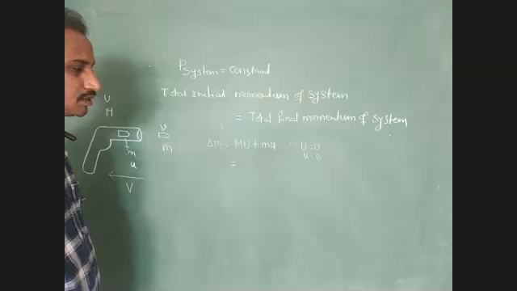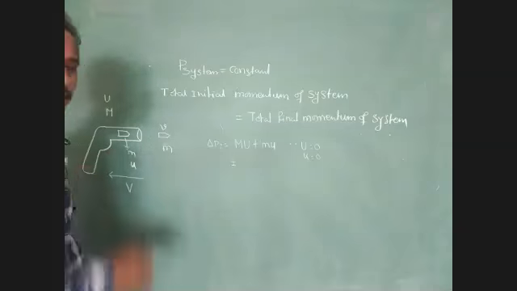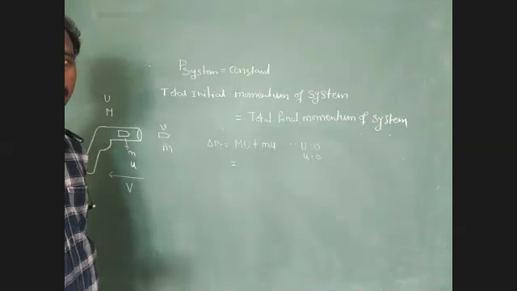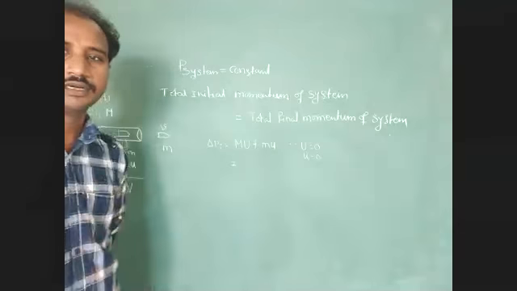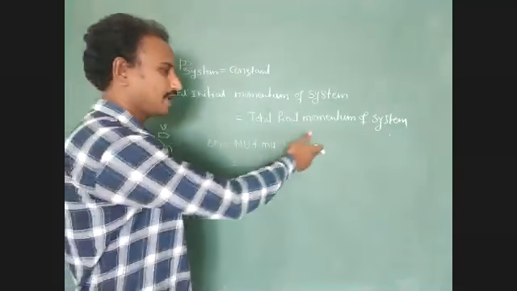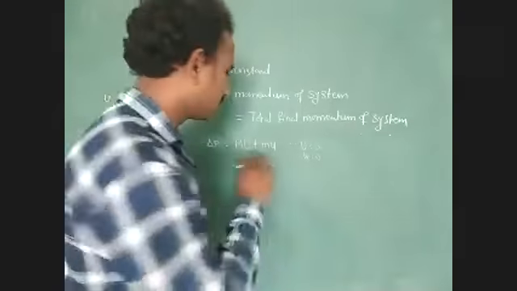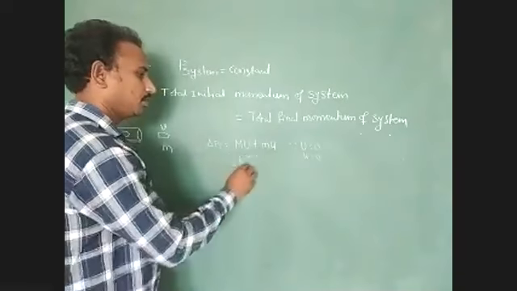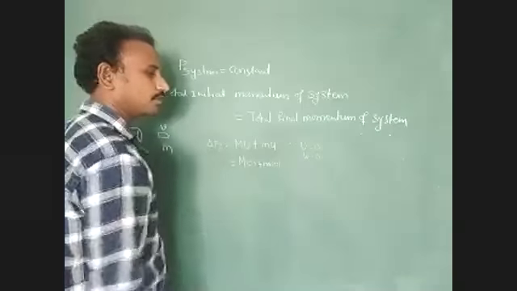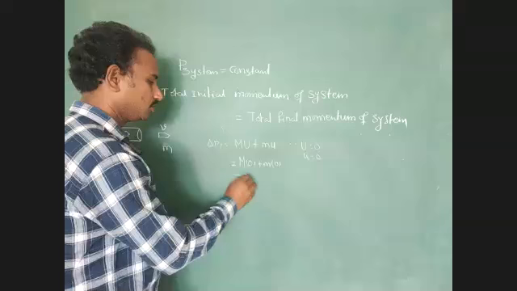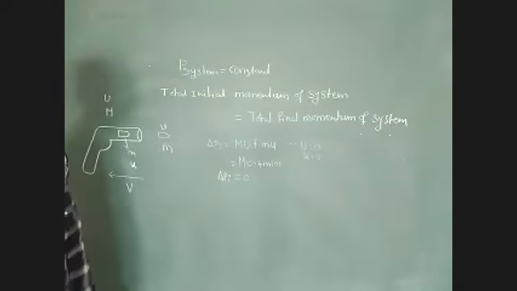System means more than one body we have to consider in that condition. Here how many bodies do we consider? Two bodies: one is bullet, another one gun. So initial velocity of gun equal to 0, initial velocity of bullet equal to 0. We substitute in this formula: capital M into 0 plus small m into 0. So that is equal to 0. Total initial momentum of the system equal to 0.